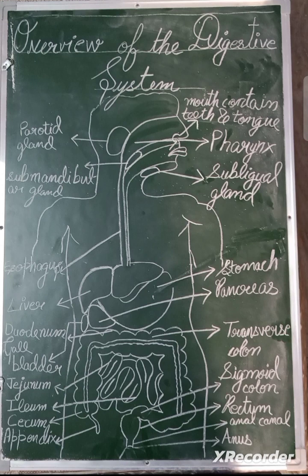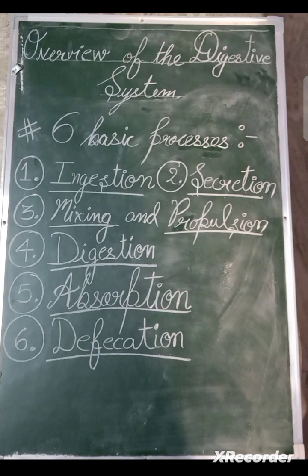The second last is absorption. The entrance of ingested food and secreted fluids, ions, and the products of digestion into the epithelial lining of the lumen of the GI tract is called absorption. The absorbed substances pass into blood or lymph and circulate to cells throughout the body.